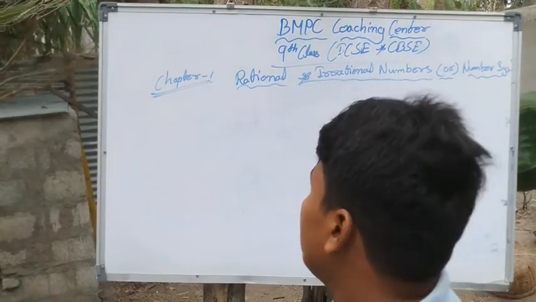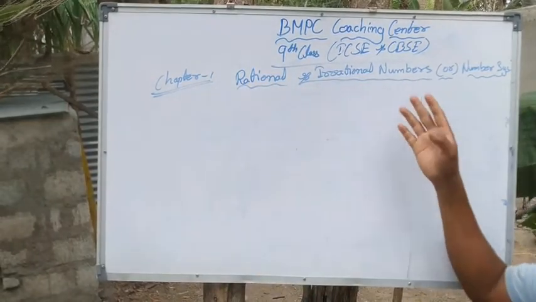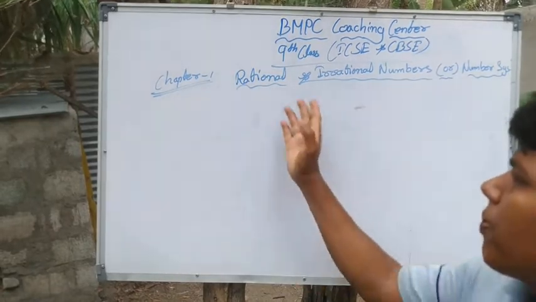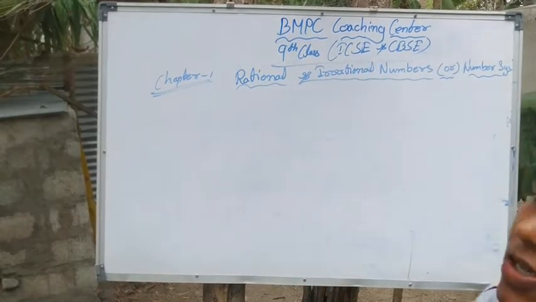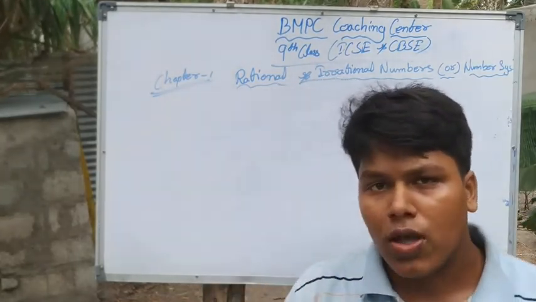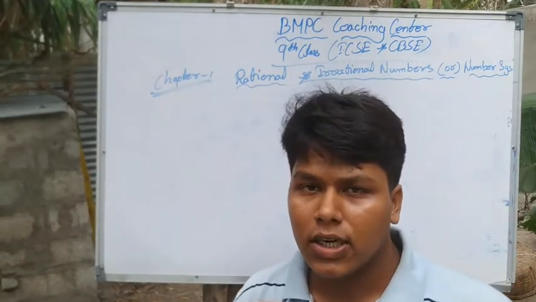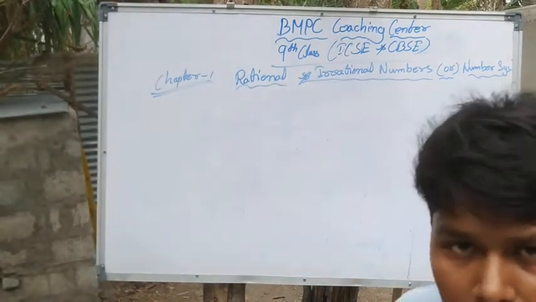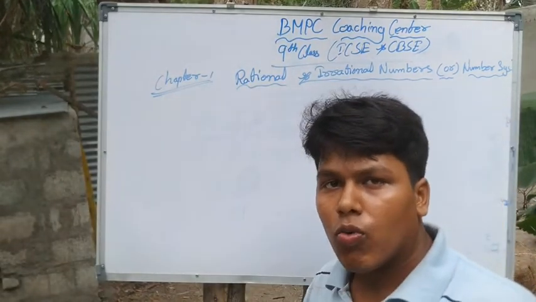Today we will discuss rational and irrational numbers, or the number system. It is the first chapter of 9th standard ICSE and CBSE. I will show the pattern of how we will study the chapter on rational and irrational numbers. According to that, we will discuss.